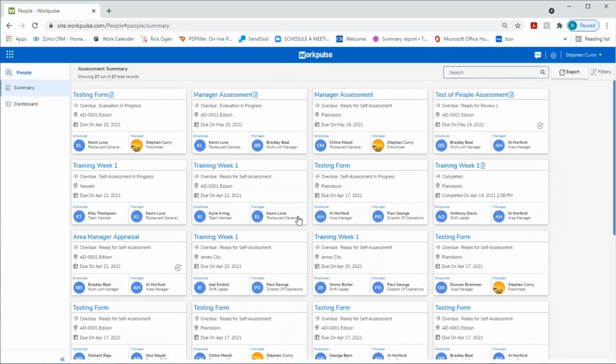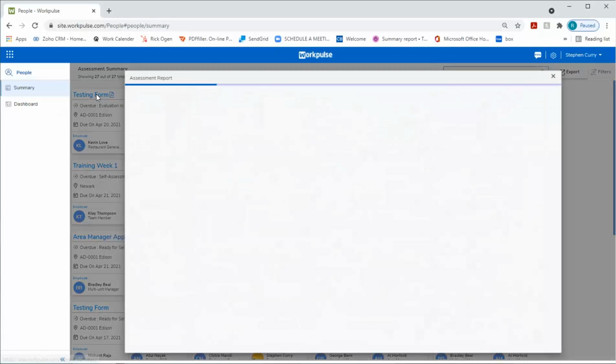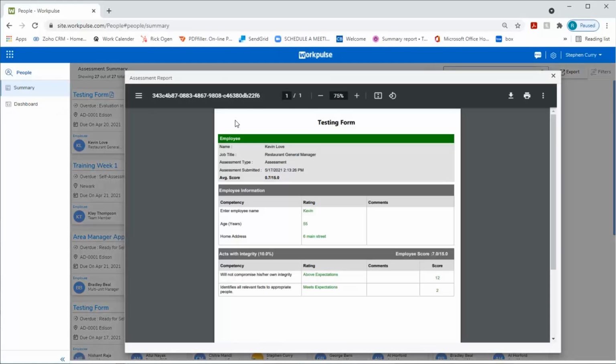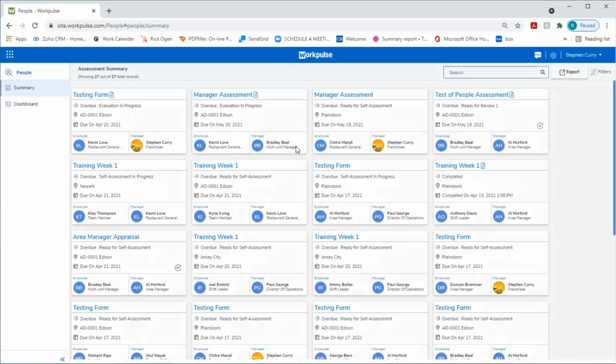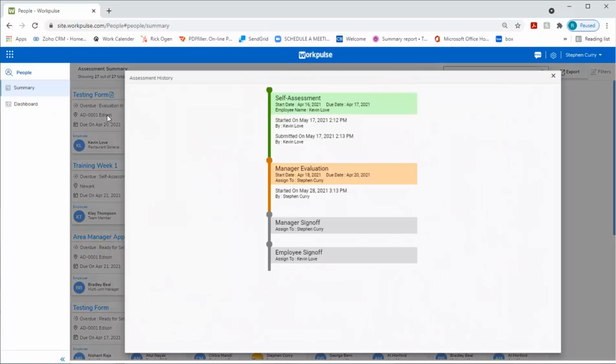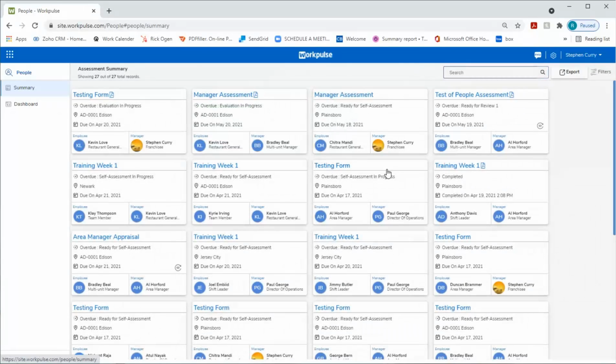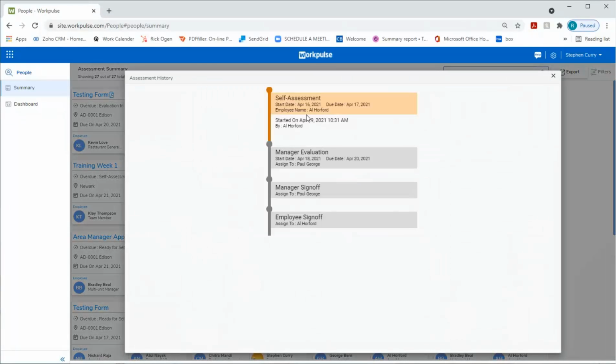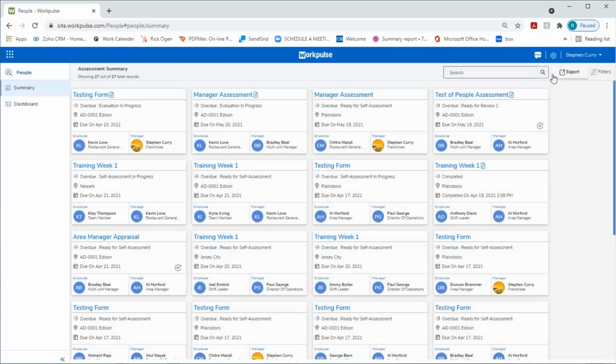We close out of there, and we can come back to testing form. We can see assessment history just by clicking on any summary. This is completed. These stages are not yet completed. You can see how easy it is to keep track of the assessments that are completed and then the evaluation of those assessments.